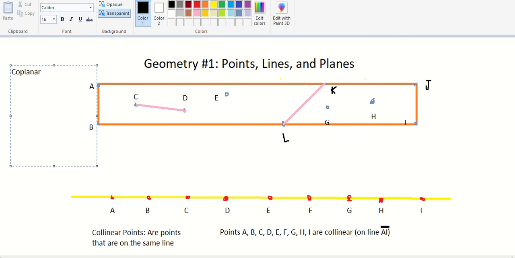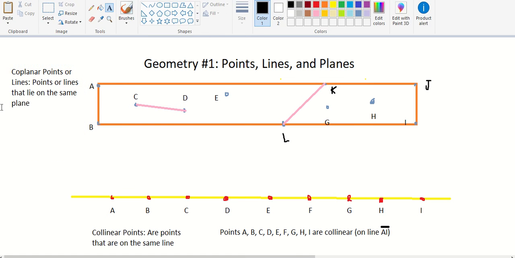Coplanar points or lines, because these can be both coplanar. These can be both lines or points, actually. Points or lines that lie on the same plane. That's their definition.